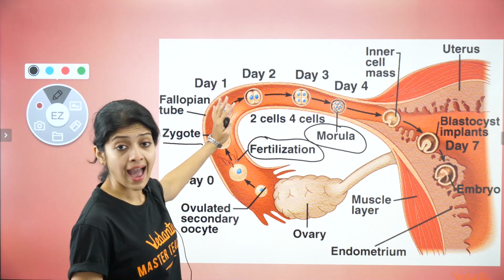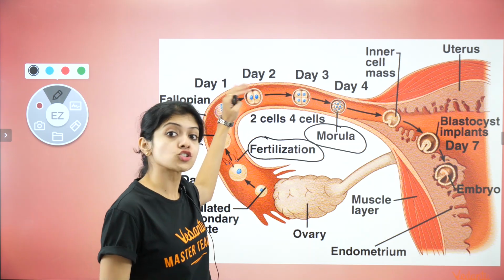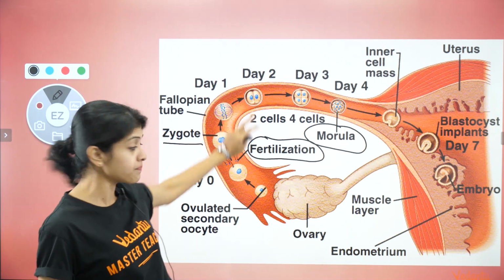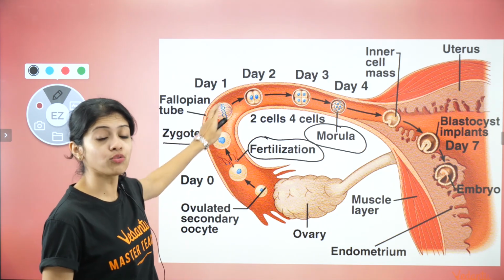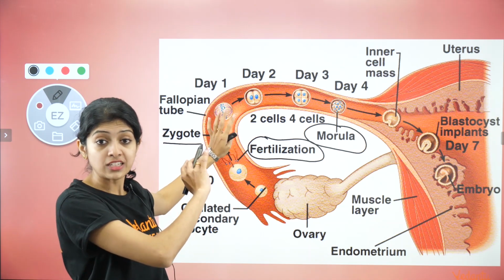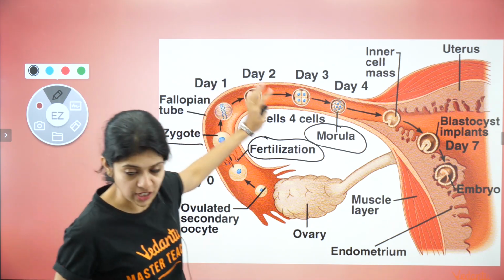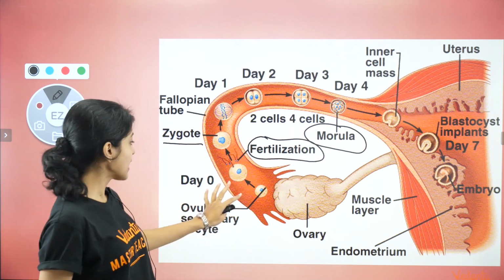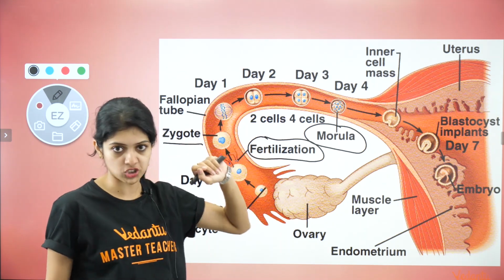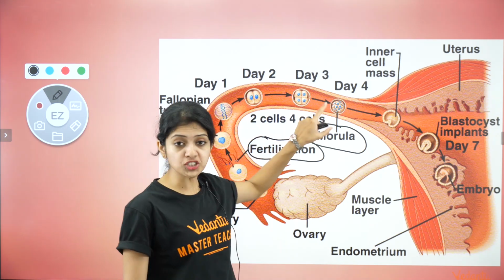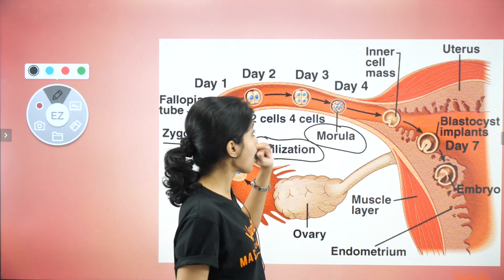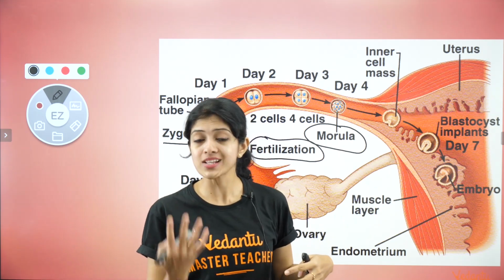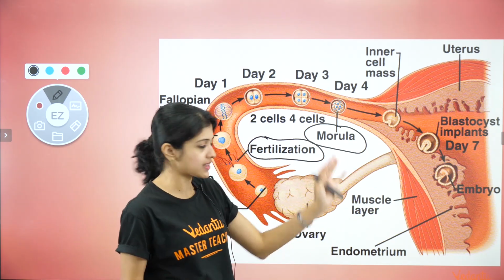All of this happens as it moves towards the uterus. Keep that in mind. These are not different structures that you see at the same time. It's the same one that's moving on. I didn't want to put an animated GIF here because by the time we finish talking about one, the last stage would have come. So this is the easiest way to understand. These are the various stages of the same structure. Now we have reached the 8-cell stage called the morula. Following this, it undergoes further divisions, called cleavage.